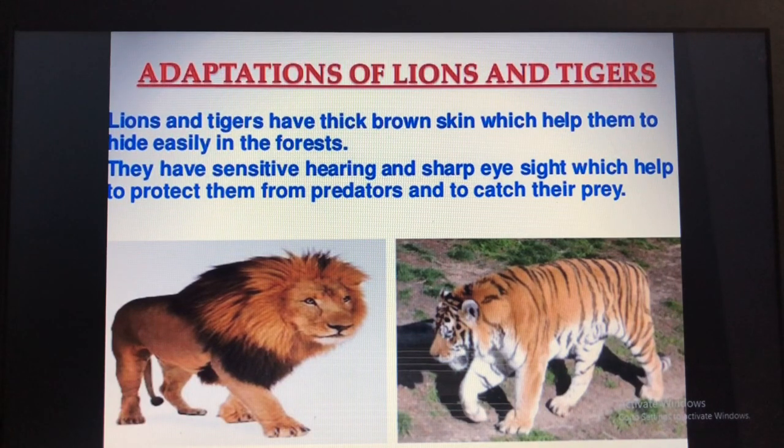They have sensitive hearing and sharp eyesight, which help to protect them from predators and to catch their prey. So this will help them to catch animals and eat easily.